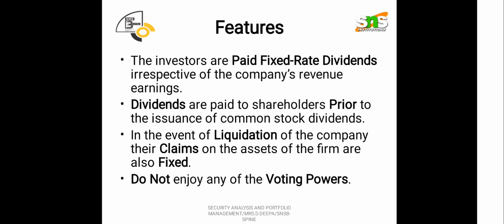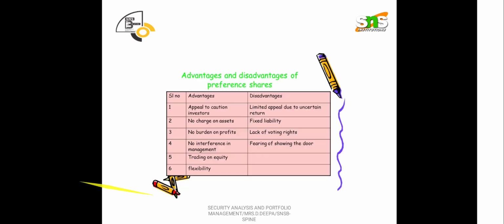They do not enjoy any voting powers. Whereas equity shareholders have the right to vote, preference shareholders won't participate in any general body meetings. They do not have any right to vote. So that is the major difference between equity and preference.